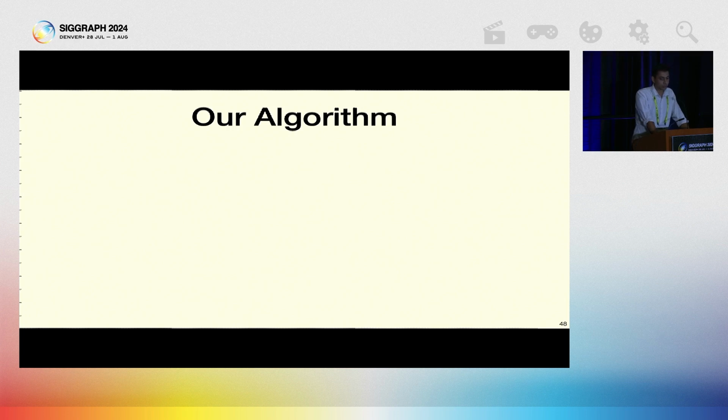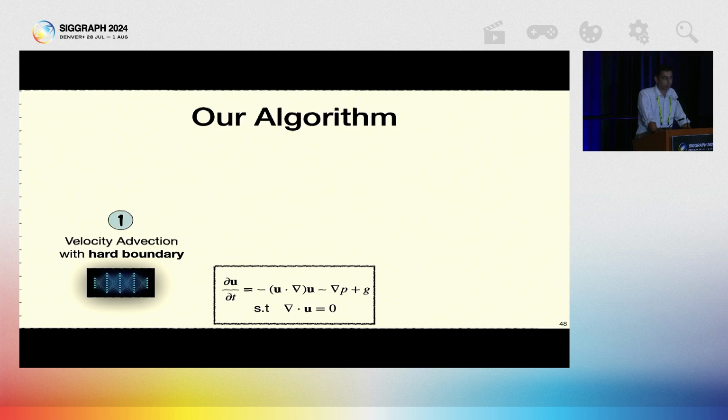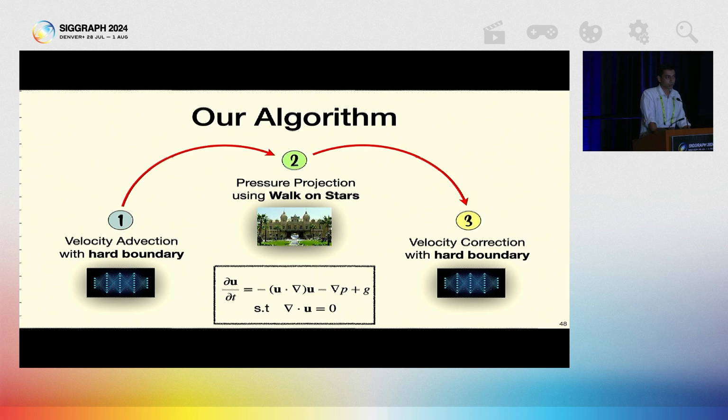So our algorithm is as follows. Remember, we are trying to solve the Navier-Stokes equation. So for the first step, we use a neural network similar to INSR, but with hard boundary. For the second step, we use walk on stars, and this is our Monte Carlo step. And for the third step, we again use a neural network similar to INSR, but with hard boundary.